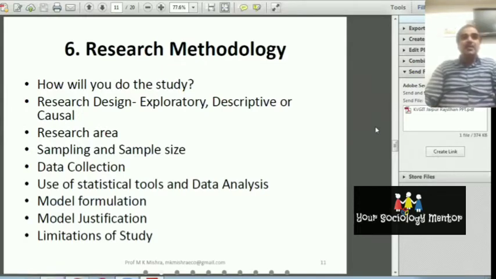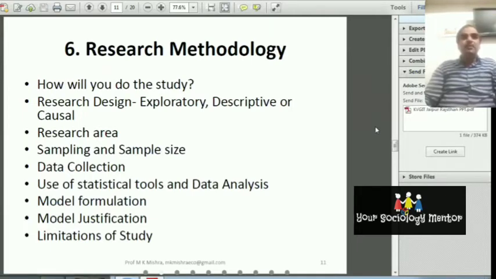Your study will be a qualitative study, a qualitative method research, or quantitative method research, or mixed method research. Generally we should apply the mixed method research, because in this research we can apply both quantitative and qualitative, and quantitative and qualitative research are complementary to each other.